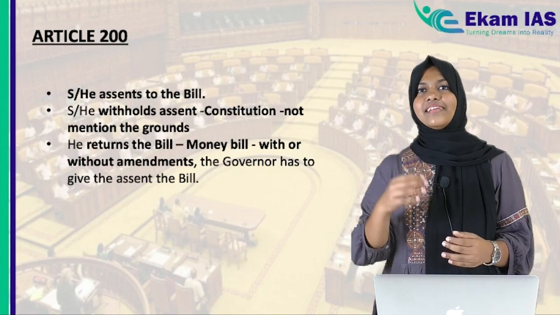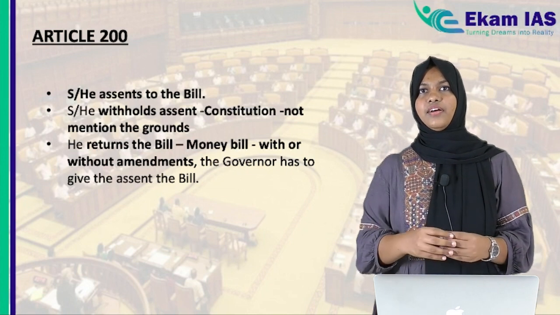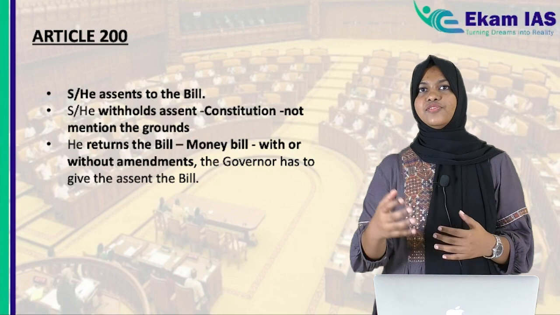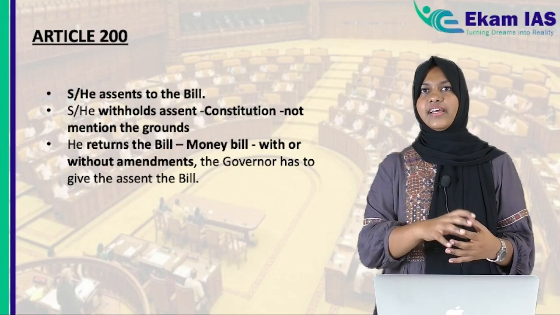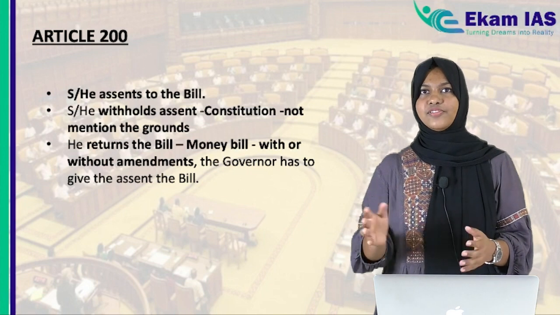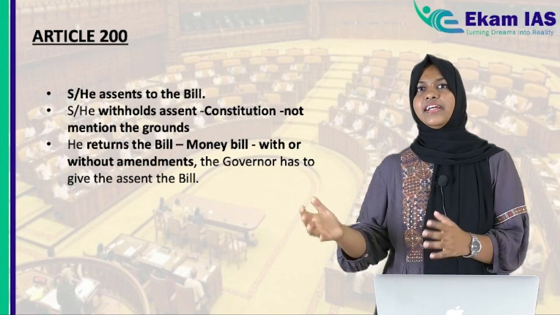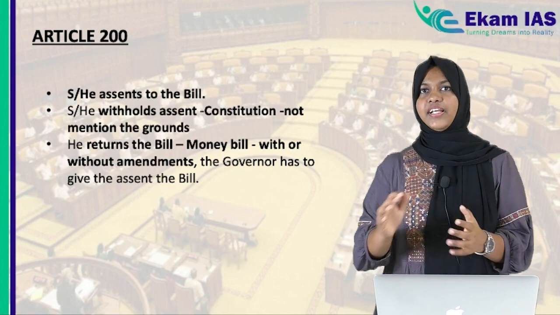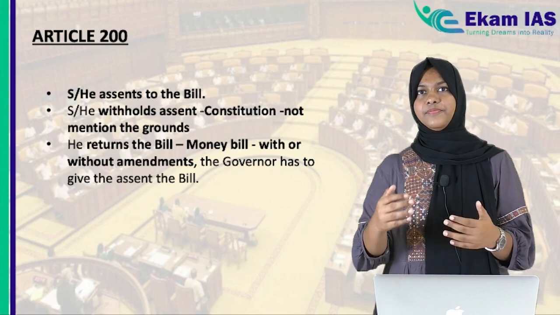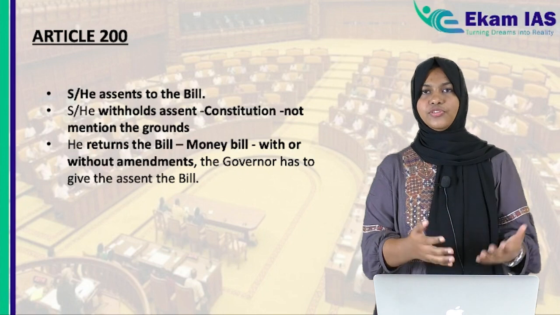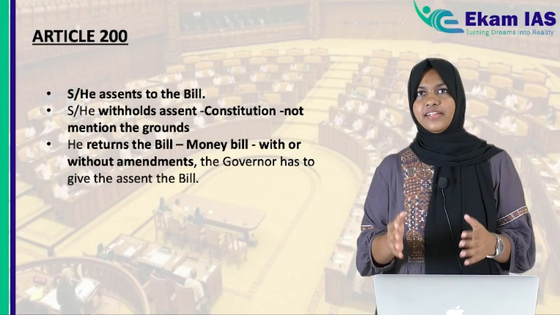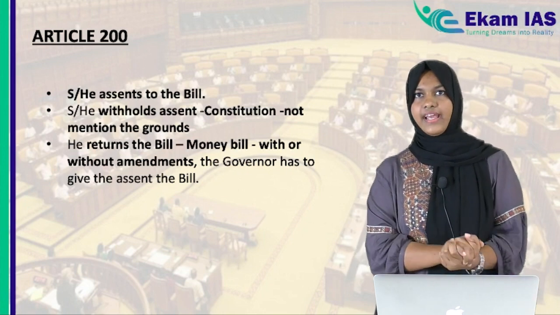And the constitution has not mentioned any ground on which the governor has to withhold the assent. The constitution has not mentioned any certain ground where the governor can withhold the assent. If the governor feels that he or she requires certain time to go through the bill before giving assent, he or she can withhold the assent.